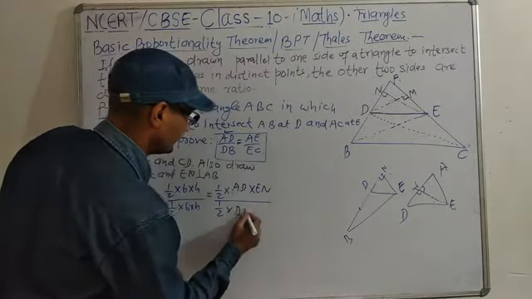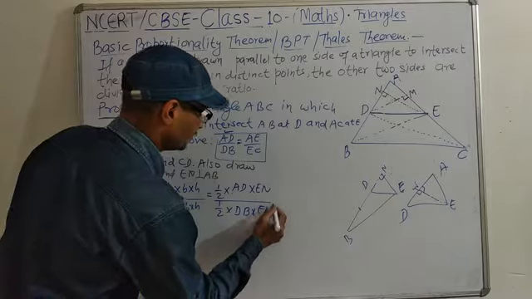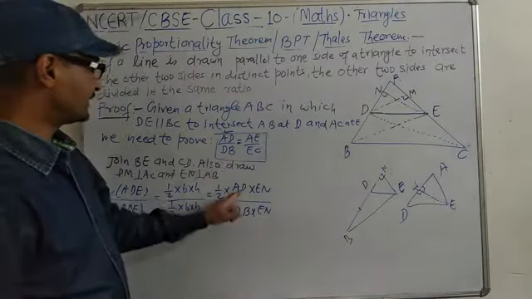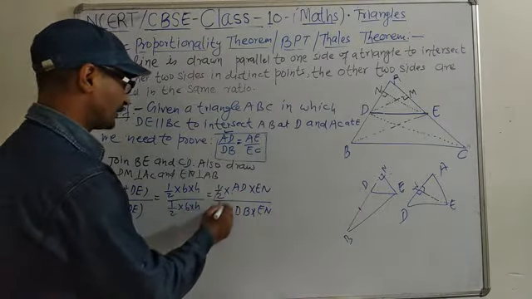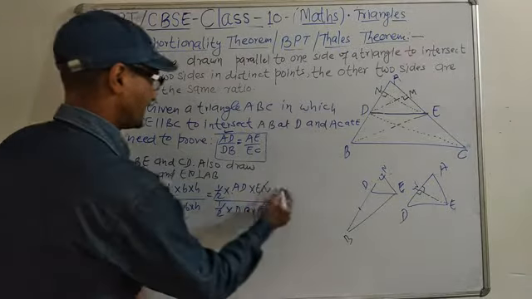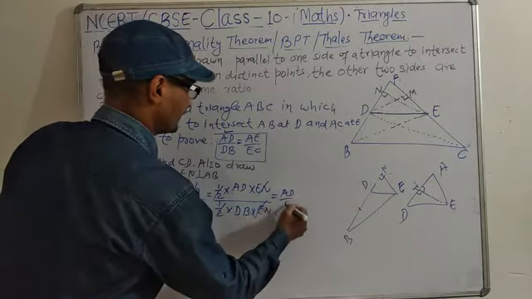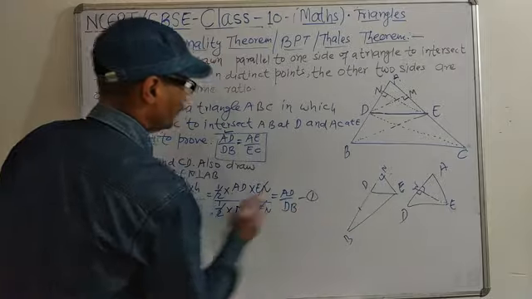So it is BD into EN. So logic is we need AD by DB. Actually 1 by 2 cancel, EN cancel, so we can get AD by DB. AD by DB, equation number 1.